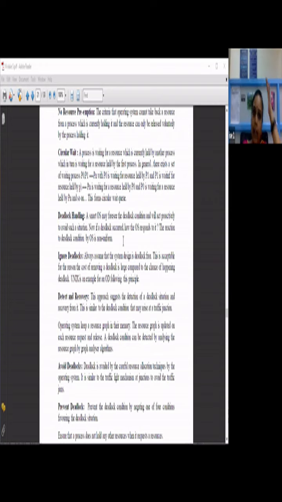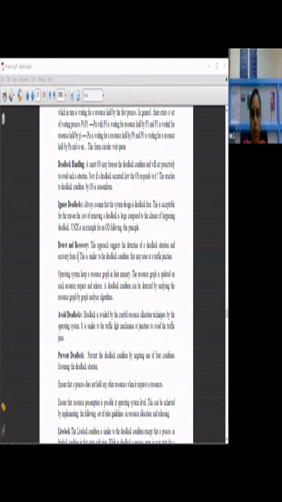And then deadlock handling. A smart operating system may foresee the deadlock condition and will act proactively to avoid such a situation. So you need to have deadlock handling also. Some operating systems will look into these kinds of deadlock conditions and they will act accordingly, and they will avoid the situation of deadlock. Suppose a deadlock occurs, how is the operating system going to respond to it? It is different. One operating system will take care of deadlock handling in a different manner. It is not uniform, it is non-uniform.